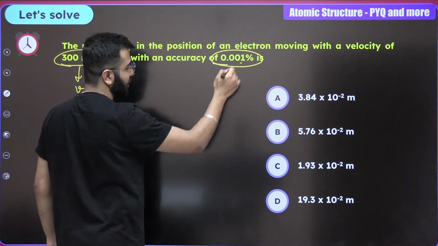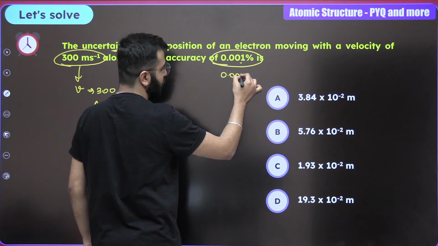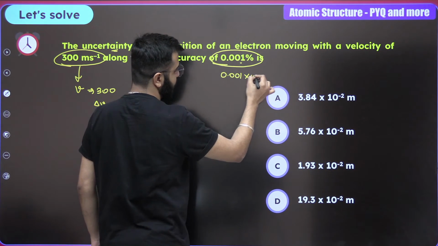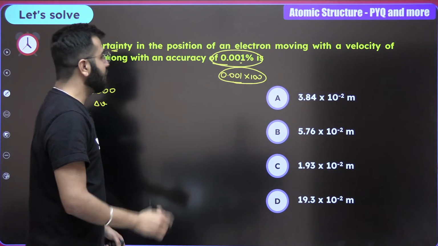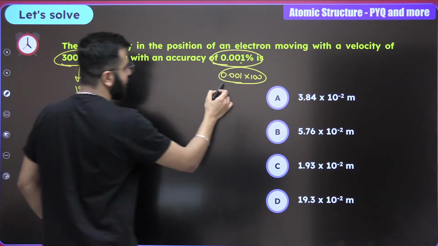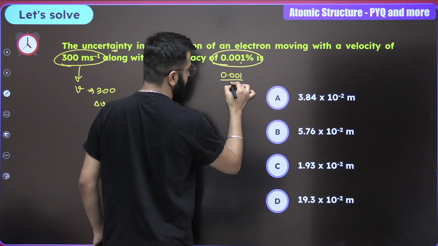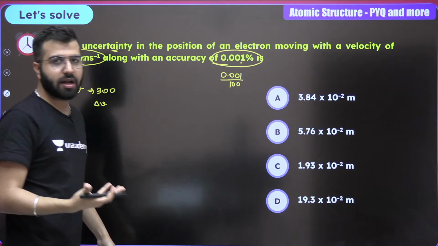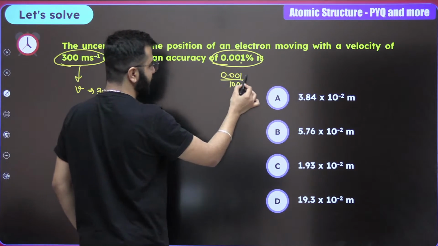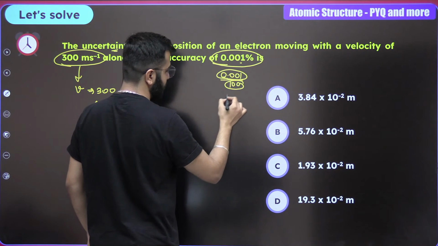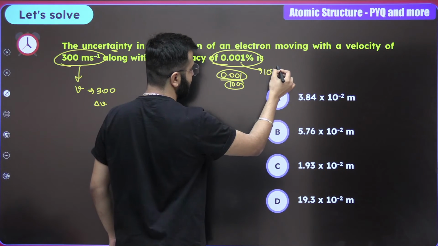This is percent, so 0.001 into 100 is what you have to do. It should be percent upon 100. Correct? That's how it has to be. So this is 10 raised to the power minus 3. This is 10 raised to the power minus 2. So ultimately this comes out to be 10 raised to the power minus 5.